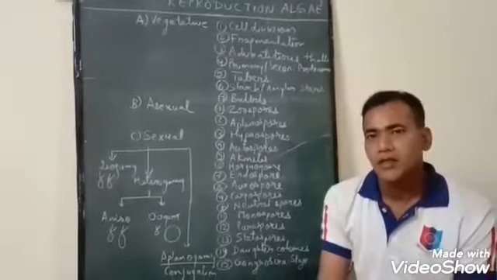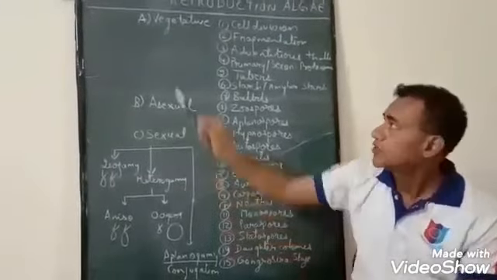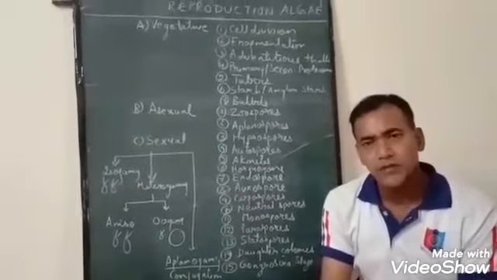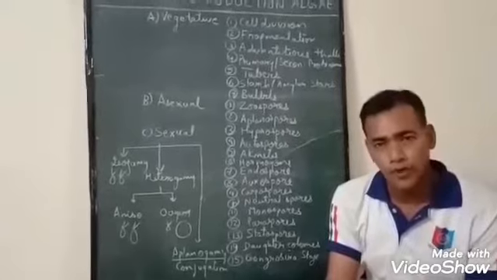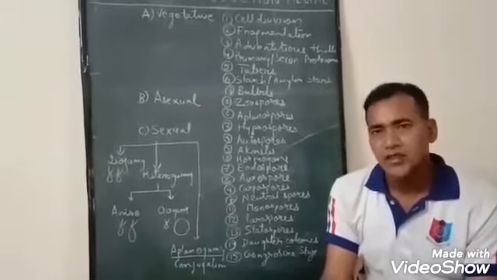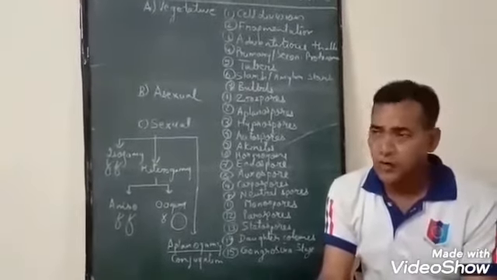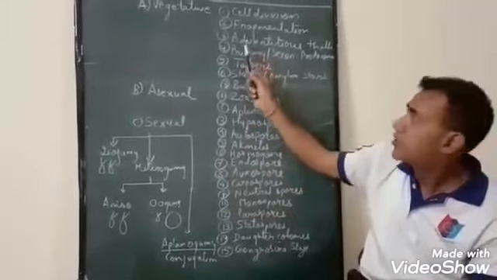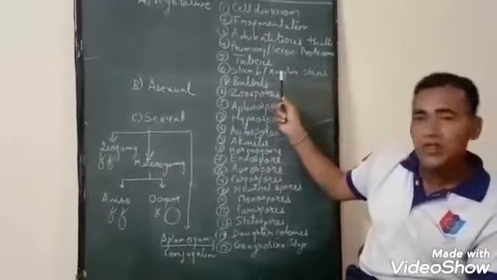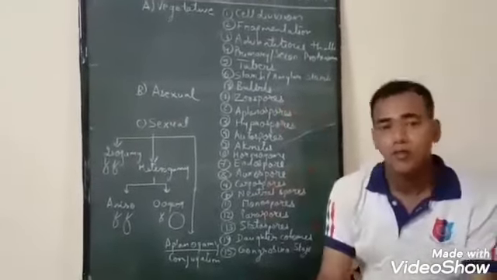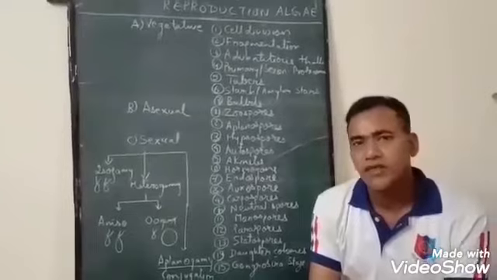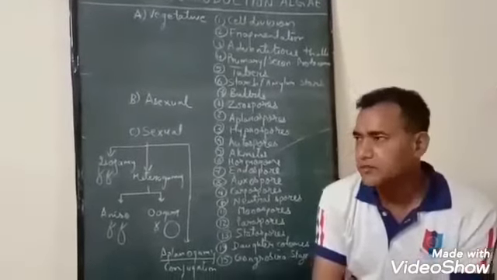Reproduction in algae can be found in three ways: vegetative, asexual and sexual. Vegetative is that type of reproduction which takes place by means of propagules, and in this no sex is involved. In algae, the types of vegetative propagation that are found are cell division, fragmentation, adventitious thalli, primary and secondary protonema, tubers, amylum starch, and bulbils. There are many others also that I have not discussed here. Some of them we will discuss in chapters that will be studied.